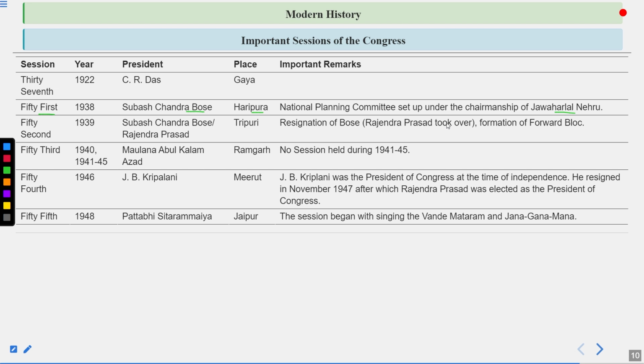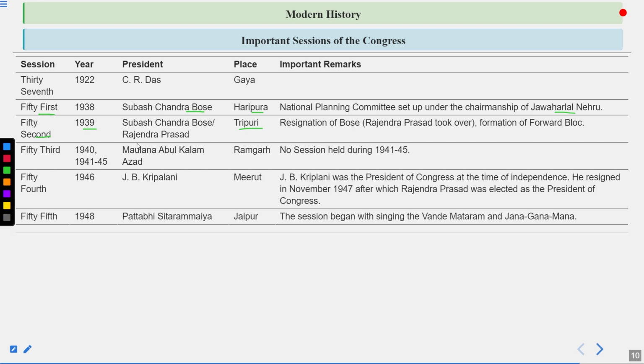So in the very next session, the 52nd session in 1939, held in Tripuri, Subhash Chandra Bose was elected as the president, but Rajendra Prasad took over. So the resignation of Bose, and Rajendra Prasad took over, and the formation of the Forward Bloc.